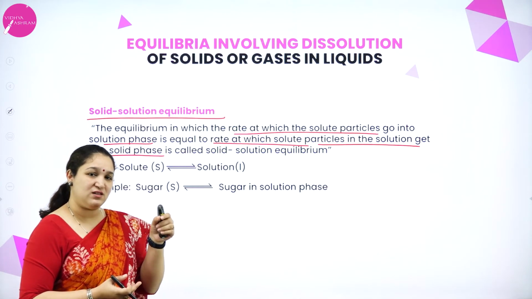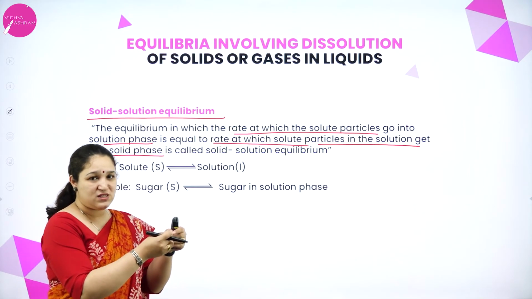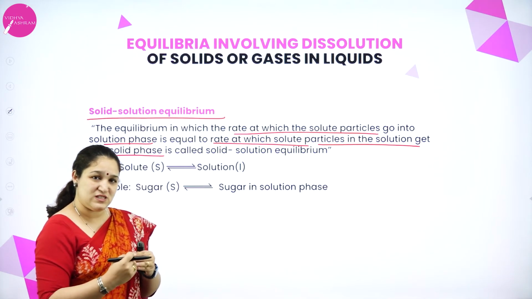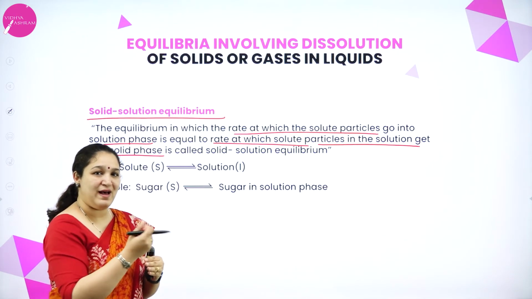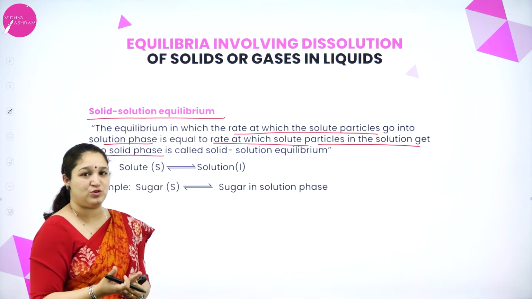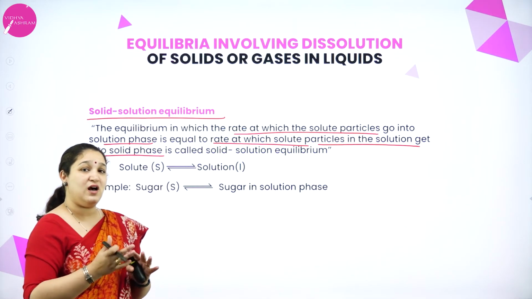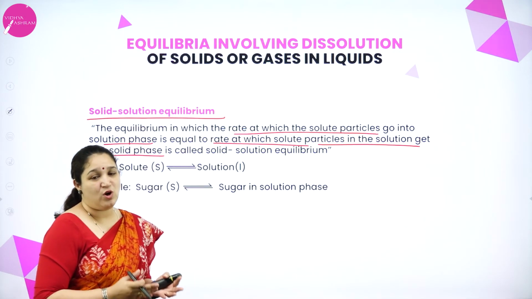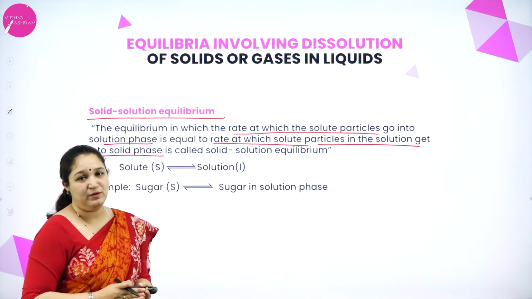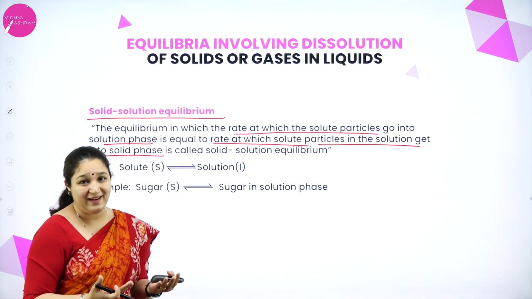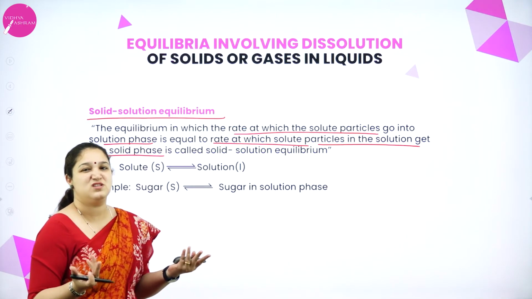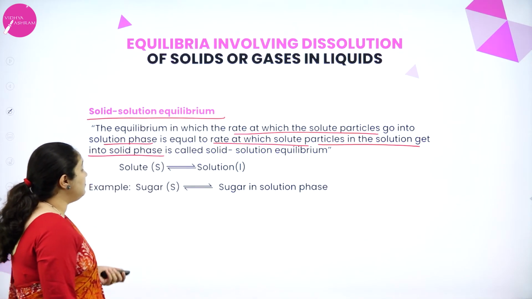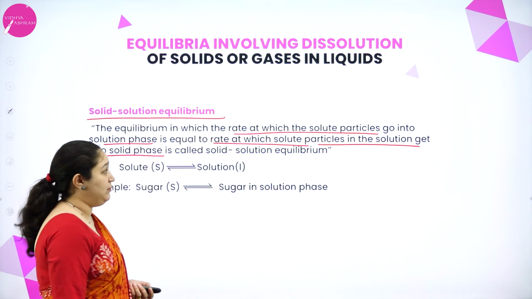sugar crystals going into the solution is equal to the number of crystals crystallizing back into the solid state from the solution. So when these two processes are at equilibrium, we call it solid liquid equilibrium. But for us, to the naked eye, it just looks like the dissolution has stopped. That's all. So that's about the solid solution equilibrium.